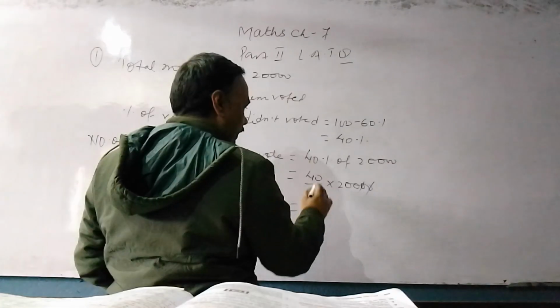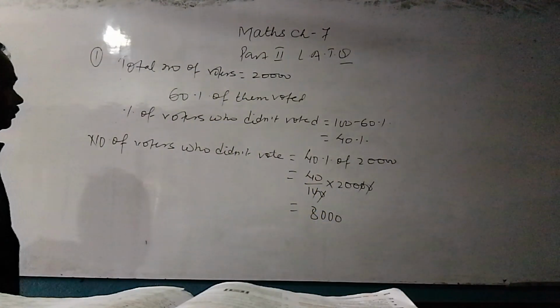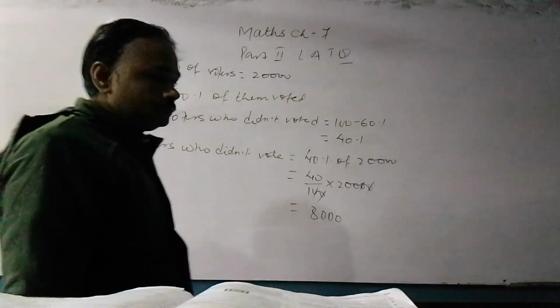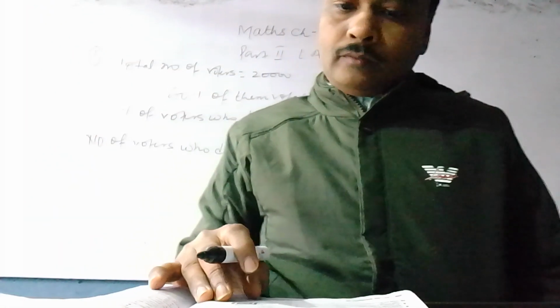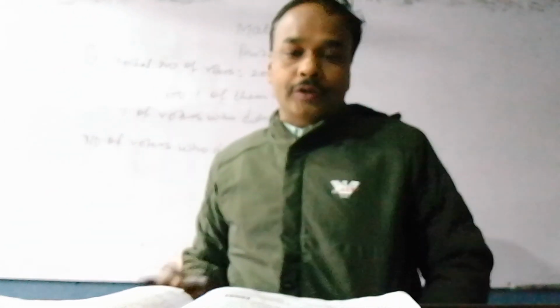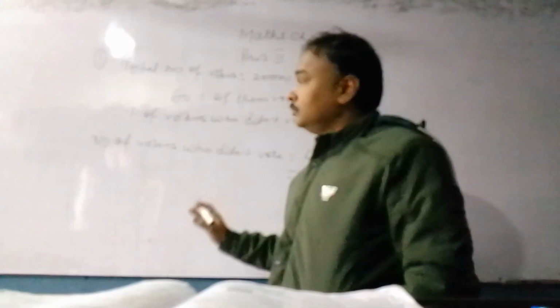It is 8,000 voters who didn't vote. Clear? Means 40% of 20,000 is equal to 8,000. 8,000 persons didn't vote.